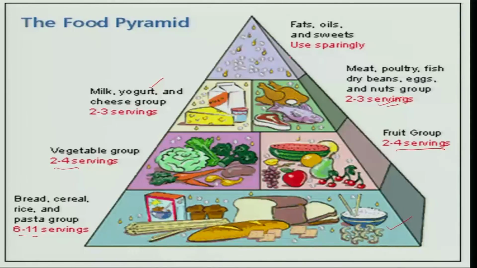And fats and oils are the tip of the pyramid. That means imagine what is the amount you can eat, because these are concentrated sources of energy and you cannot use any amount, because it will only be stored as adipose tissue in the body. So, use sparingly, a very less amount. Maximum you can use up to 20 grams per day.